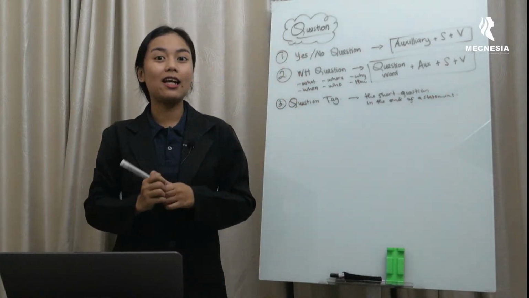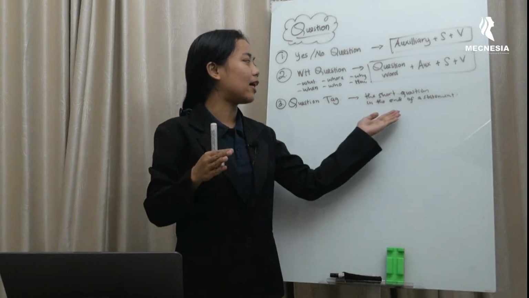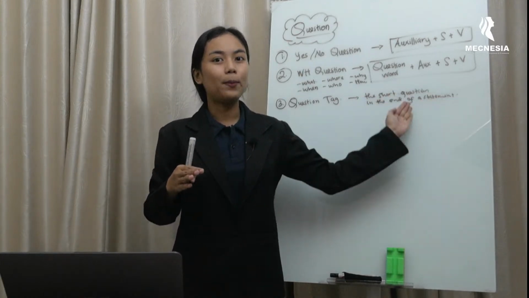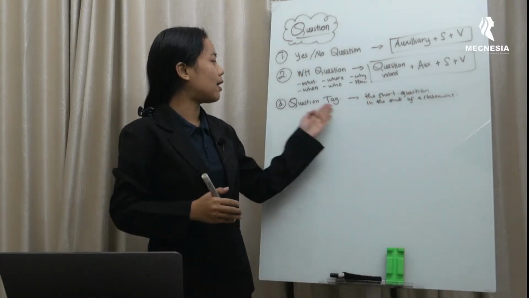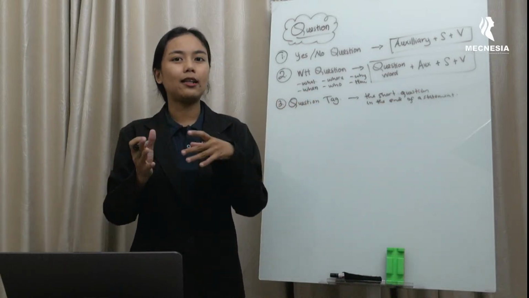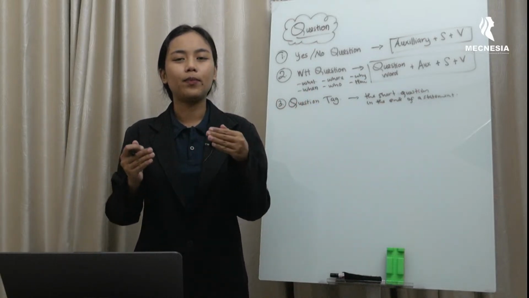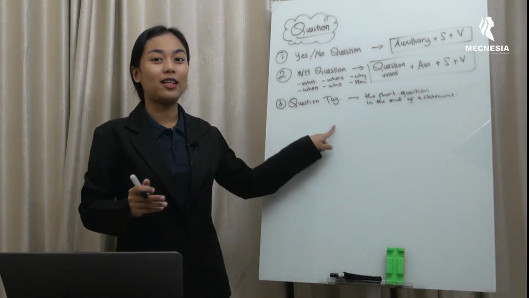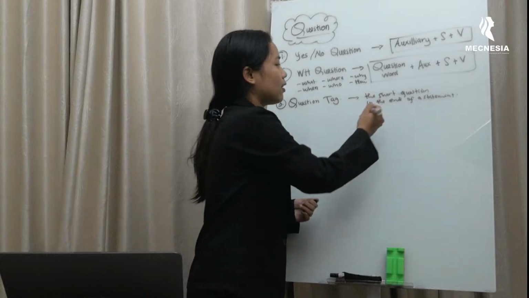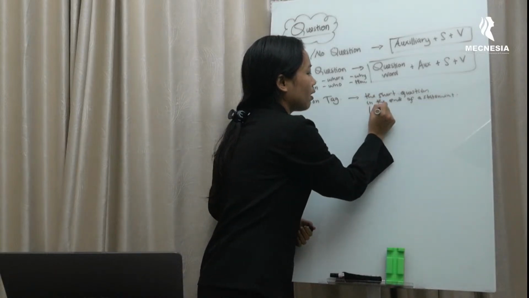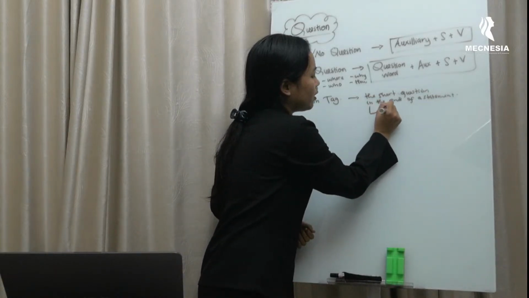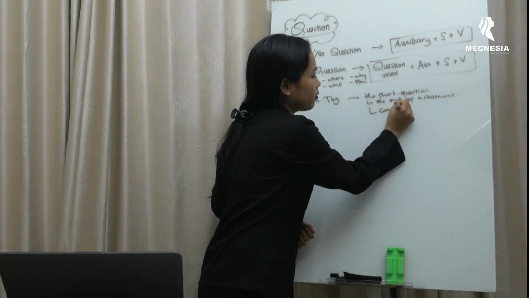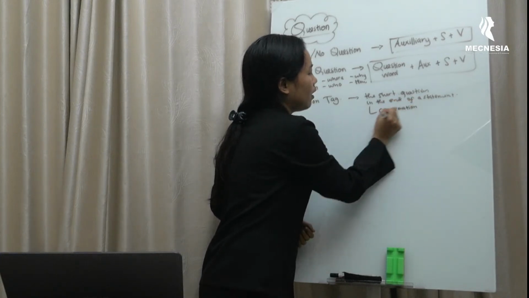Oke, so question tag adalah kata tanya yang sangat singkat yang ada di akhiran pernyataan. So, in bahasa, question tag itu seperti kata tanya singkat banget, seperti kan, bukan, ya kan. Jadi itu yang disebut question tag. In English, question tag is used to ask about confirmation and also agreement.